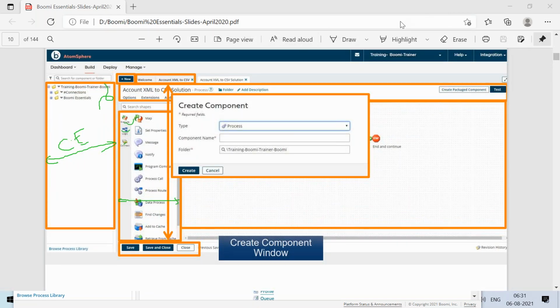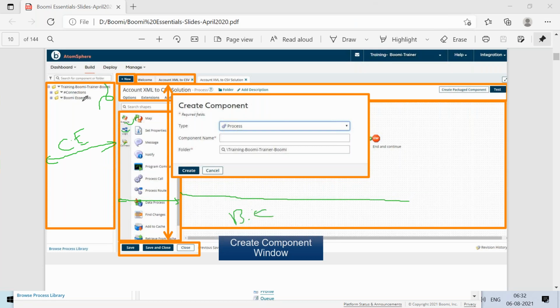After the shapes palette, whatever space you see, which has been given for your development, that is called the Boomi canvas. This complete space is called the Boomi canvas, where you are going to develop your code.